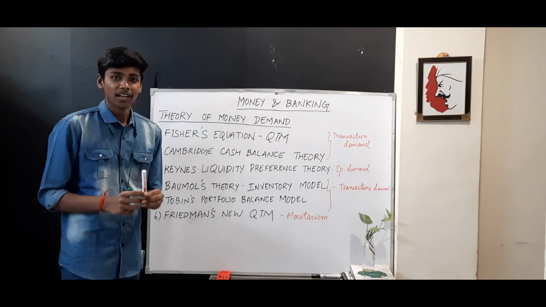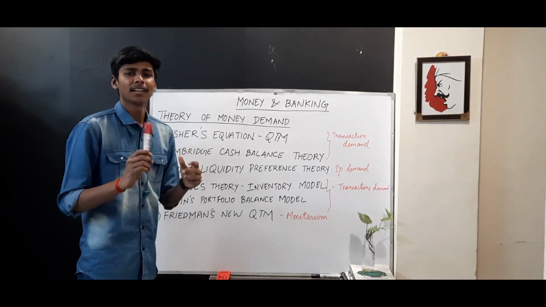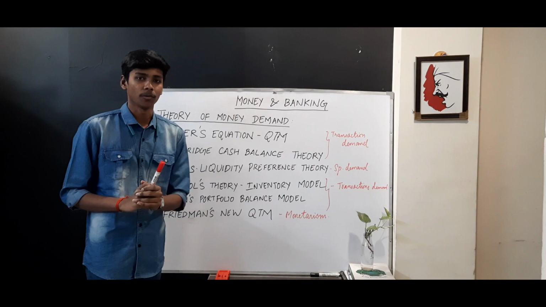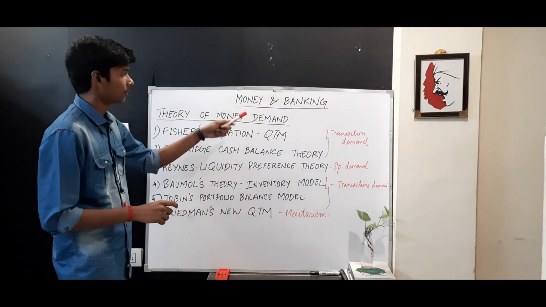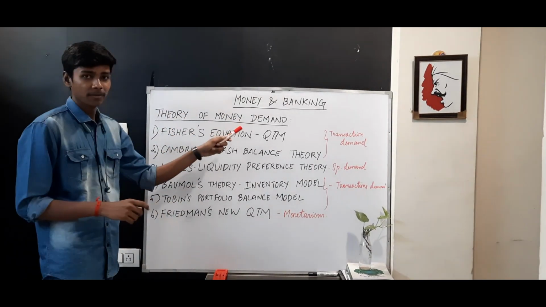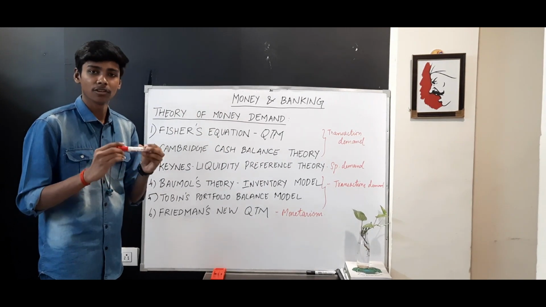Now we are going to look at money and banking, which is an integral part of Paper 1 of the economics optional. We are going to start with money. Theory of money demand and theory of money supply are the major portions of money.